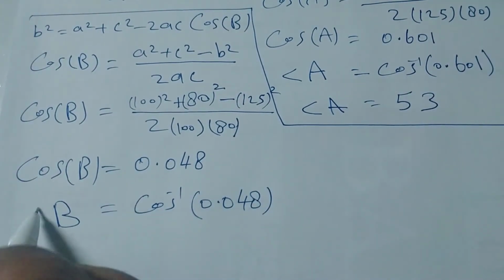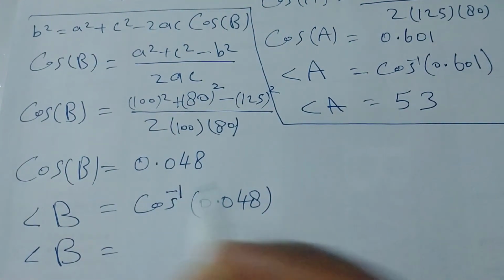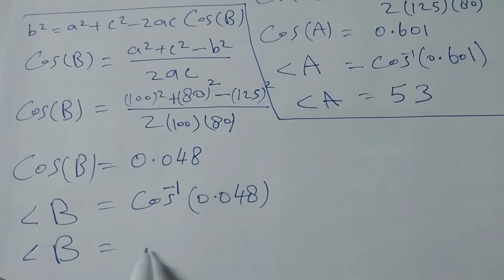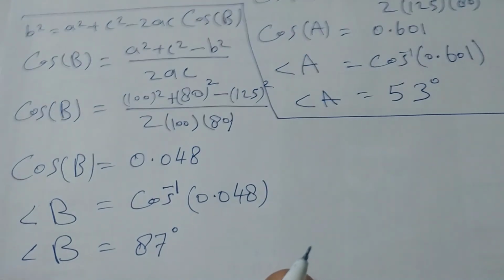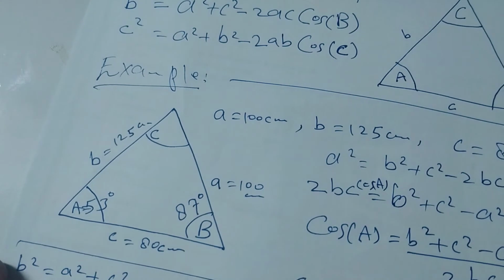Clear my dear? So angle B, by using a scientific calculator, we find cos inverse of 0.048 is 87. So the angle B is 87.